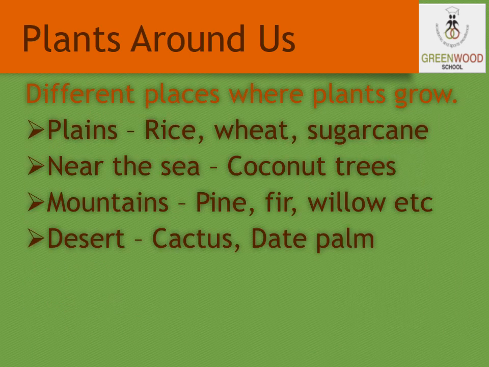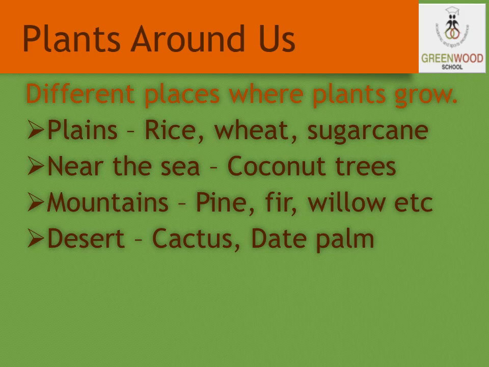As we studied about the different types of plants, now let us see the different places where these plants are growing. It is not that all the plants grow in the same place. That is, different kinds of plants grow in different places due to the weather conditions. So every plant needs specific weather conditions to grow. For example, rice, wheat, sugarcane, they grow in the plains. And the coconut trees, they grow in the places near the sea.